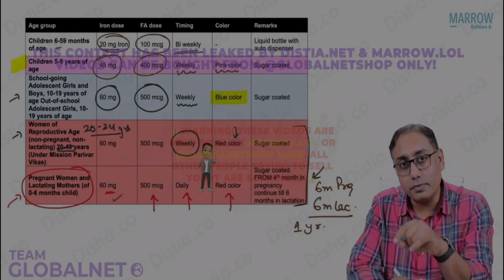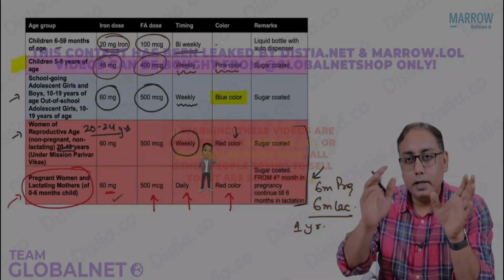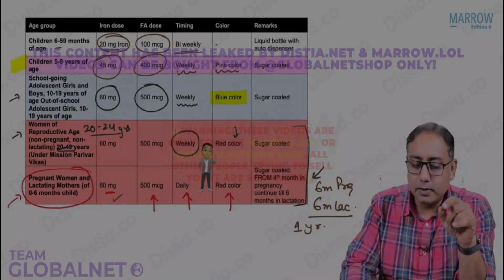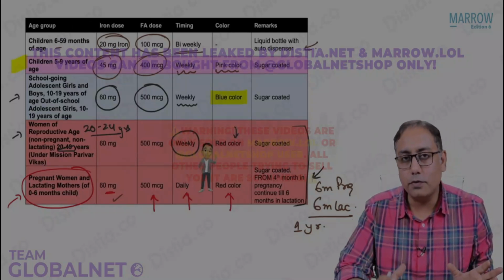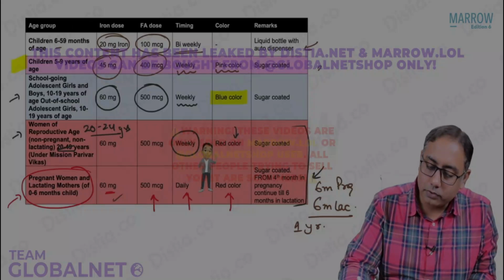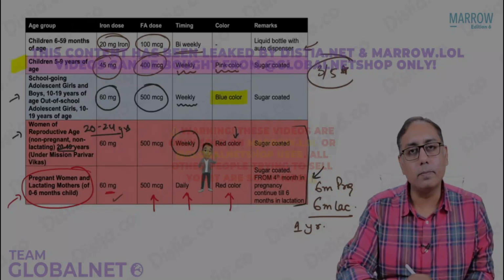Bi-weekly does not mean twice a week. Bi-weekly means given once in 2 weeks. And it is given as a liquid bottle with a dispenser. So these are the guidelines you need to memorize for Anemia Mukt Bharat. These are 3 by 5-star MCQ topics for you.